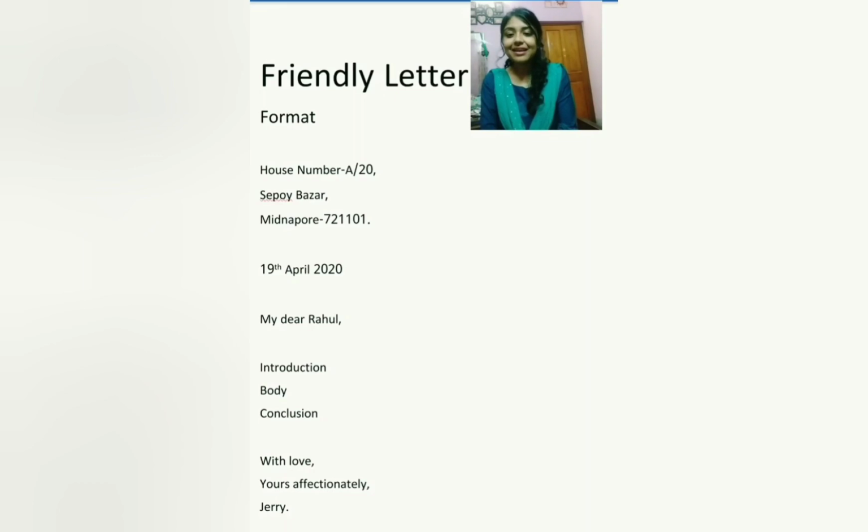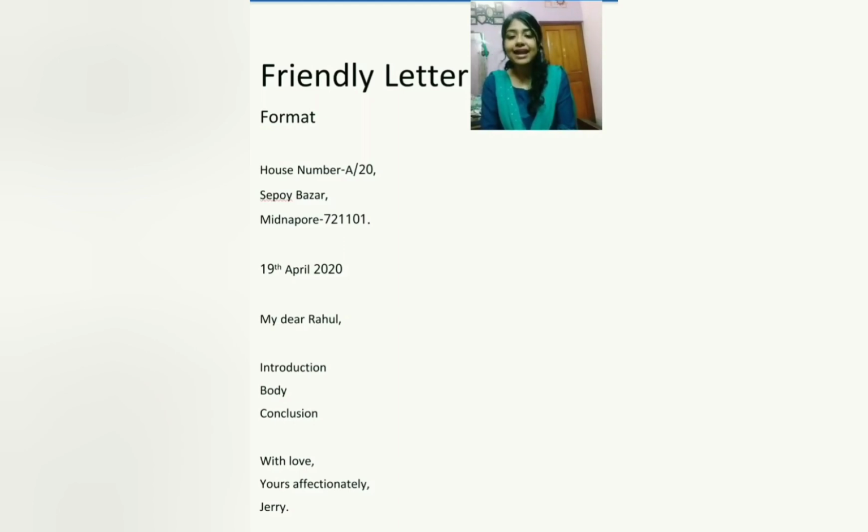We will begin by writing the address of the receiver on the left hand side corner. House number hyphen A by 20 comma Shipai Bajar comma Midnapur 721101 full stop. Then after maintaining gap, we will write the date, that is 19th April 2020. Make sure, students, no punctuation will be followed here in this section.